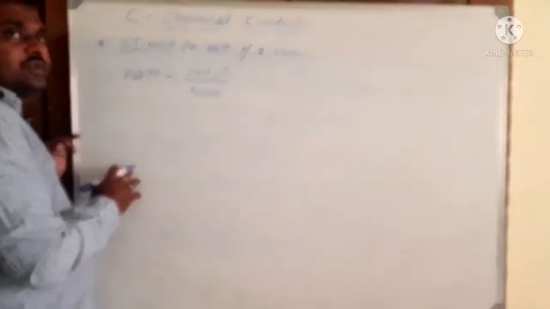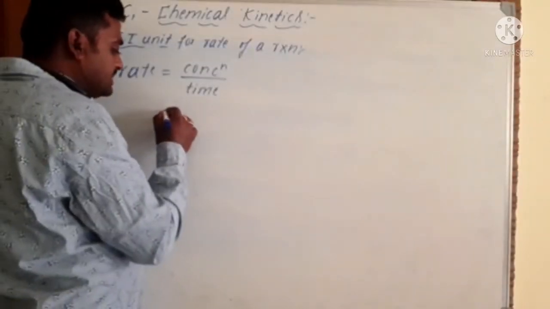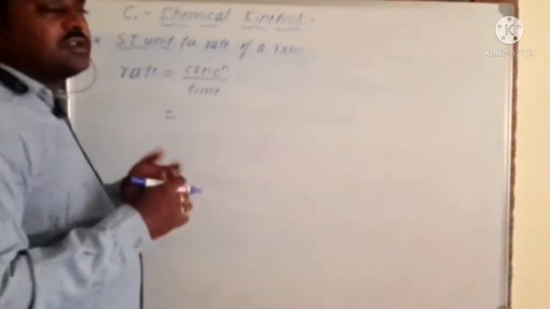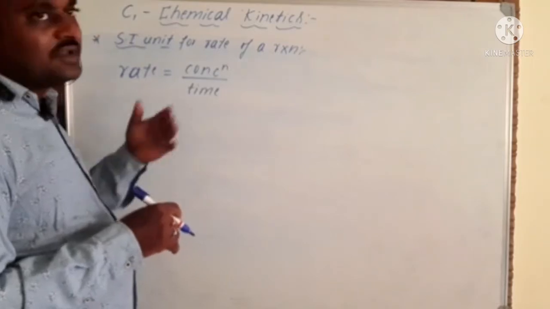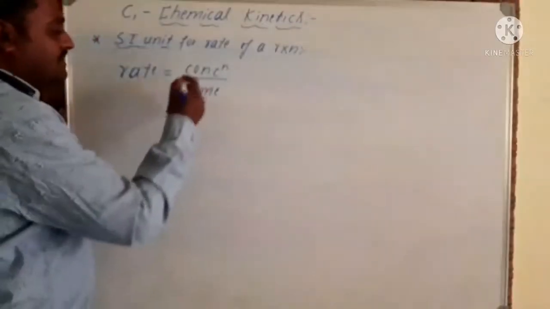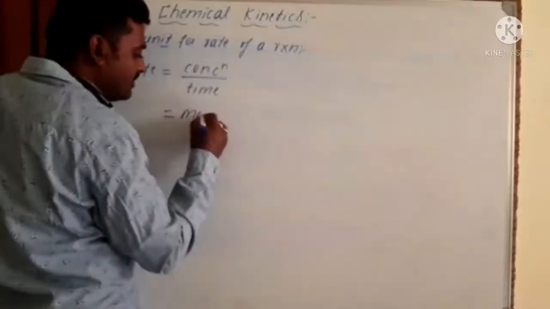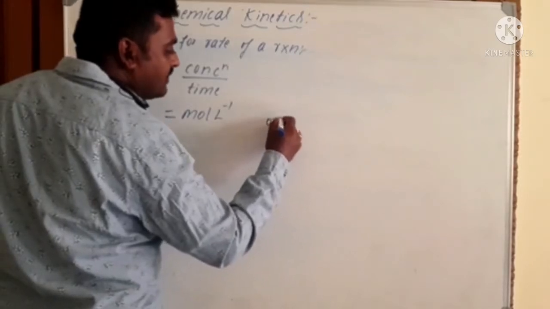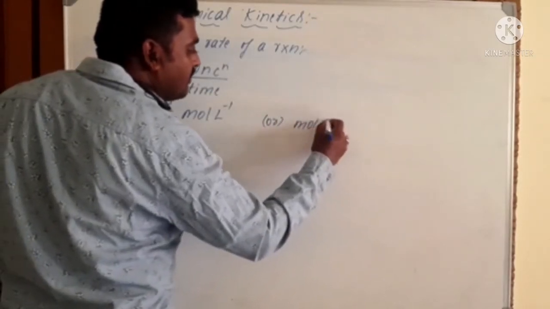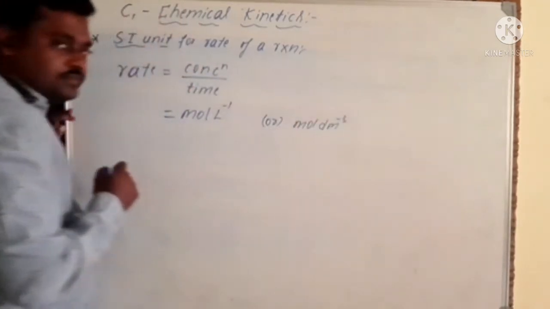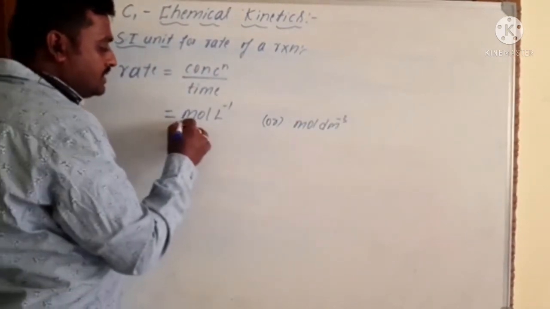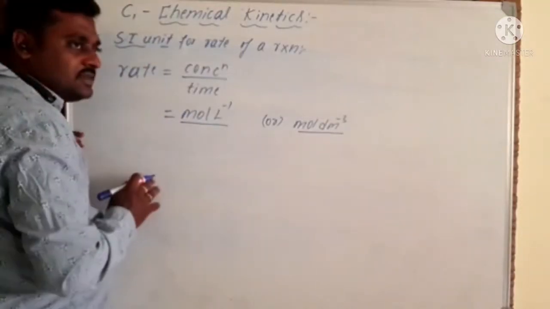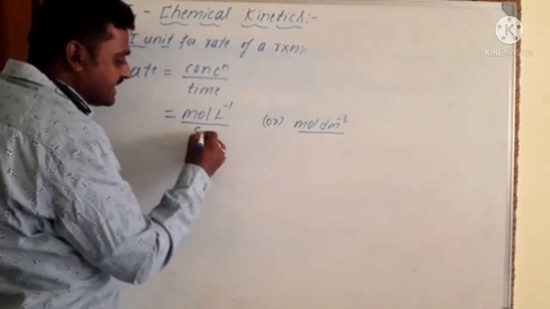Correct? So then what is the normal SI unit of concentration? Concentration means the number of moles of solute dissolved in a particular volume of solvent, or 1 liter of water. So concentration we can say is mole per liter, or mole per dm3. Correct? Mole per dm3. So that is the SI unit of concentration. Then time: the SI unit you know already, that is seconds.